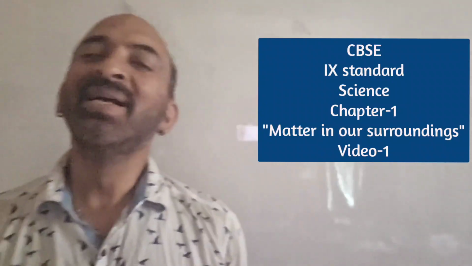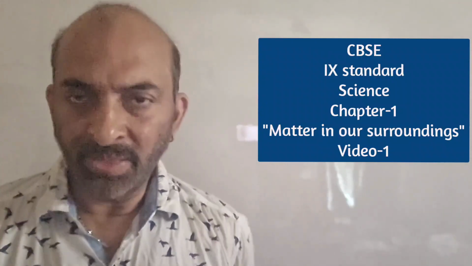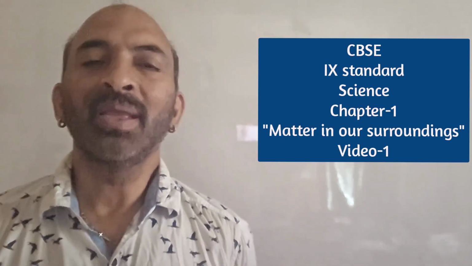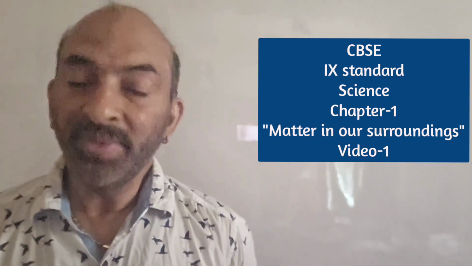Hi students. Here we start discussing science of 9th standard CBSE and we start with the very first chapter, matter in our surroundings. While discussing this chapter, our approach is like this.